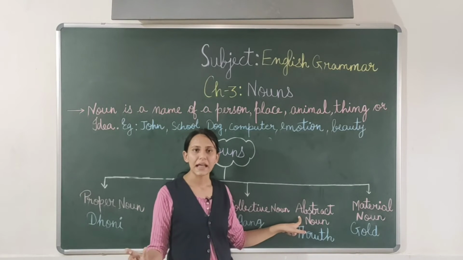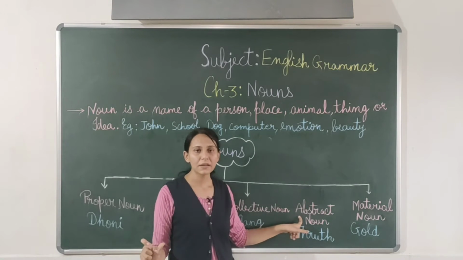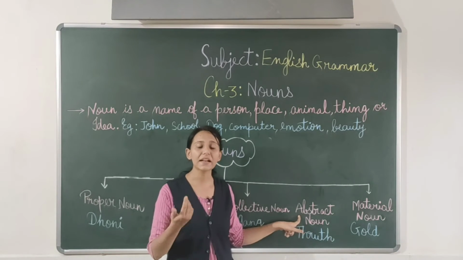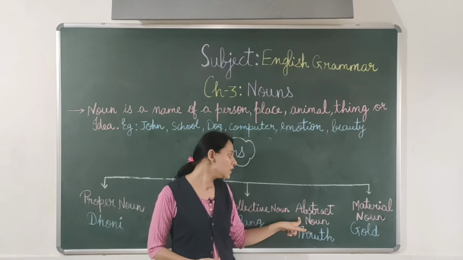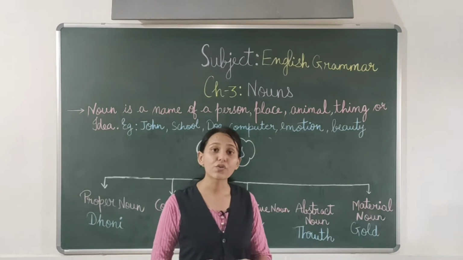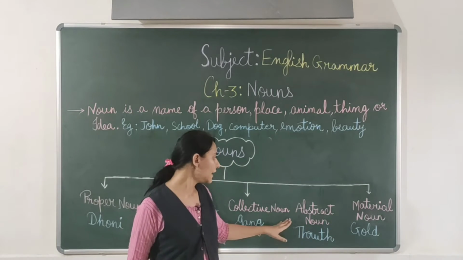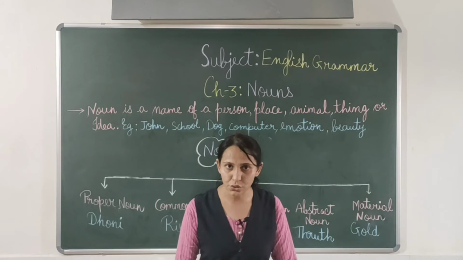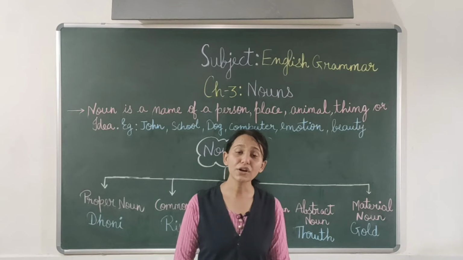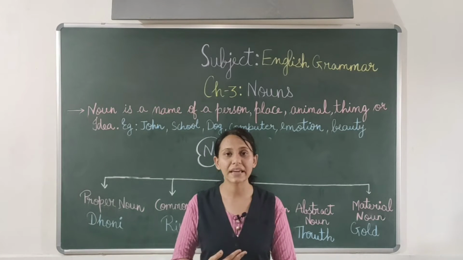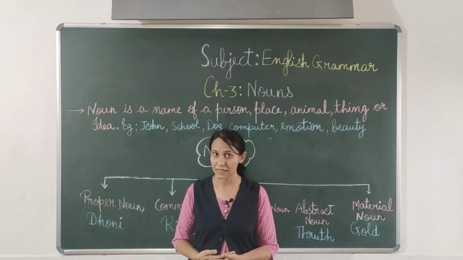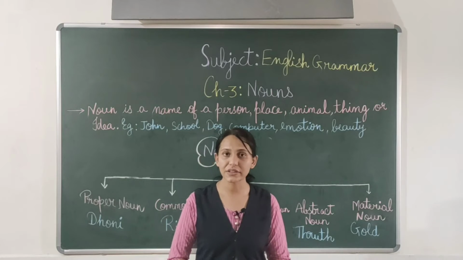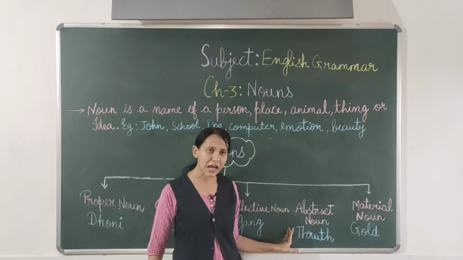Now the fourth type of noun, that is abstract noun. Abstract noun means noun we can't see or touch. But we can feel. हम लोग वो feel कर सकते हैं. So the name of feeling, the name of quality, is shown by abstract noun. Example, truth. We can't see or touch truth, but we can feel it. Example, honesty. We can't see honesty, but we can feel it. We can't see respect, but we can feel it. So these are examples of abstract noun.